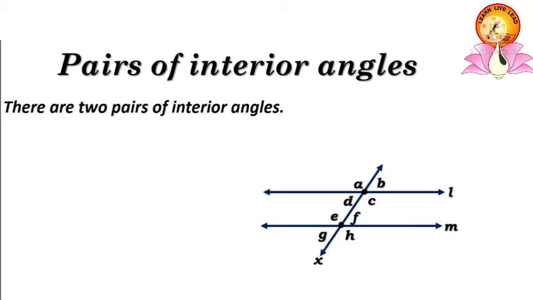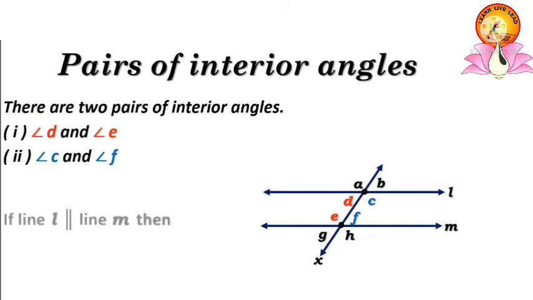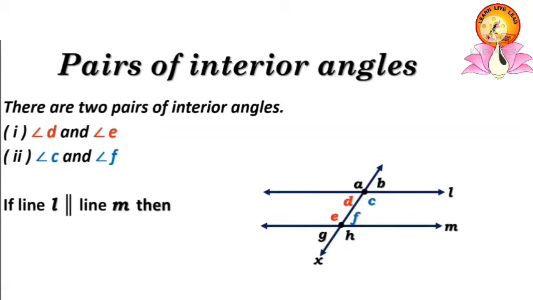Here, on the left side of the transversal, there is a pair of interior angles, angle D and angle E, while on the right side of the transversal, there is another pair, angle C and angle F. If line L is parallel to line M, then the sum of the pair of interior angles is supplementary. That is, the sum is 180 degrees.